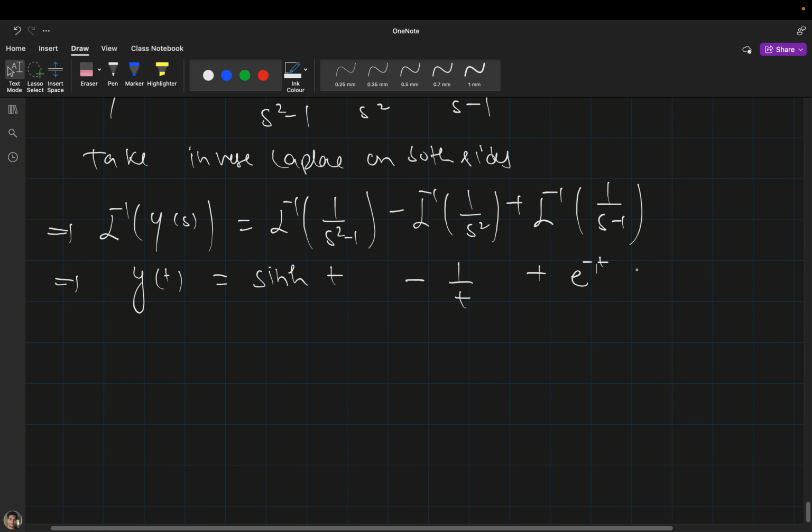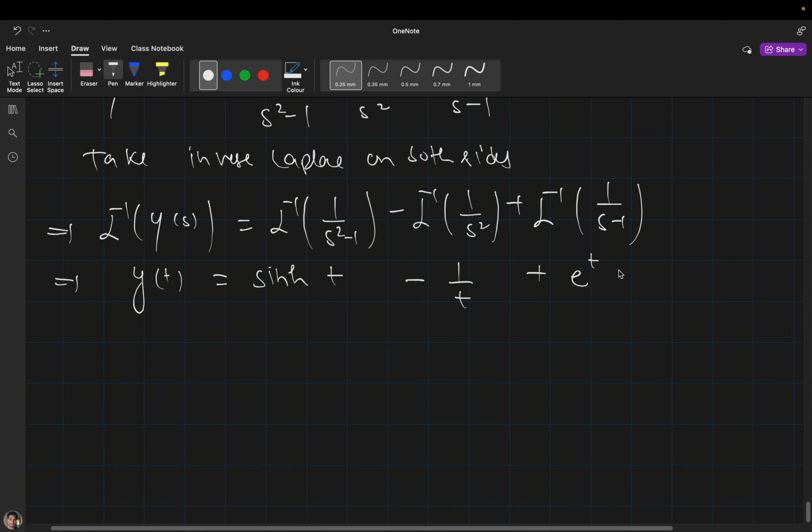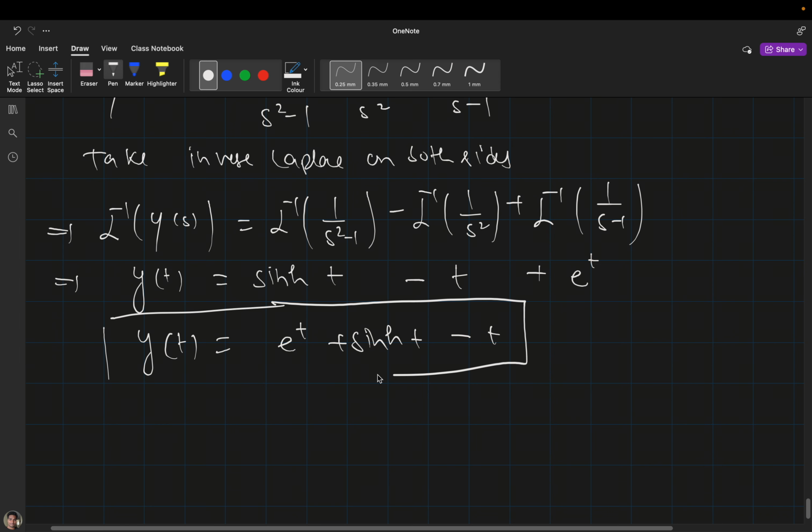So this is the differential equation, not t raised to the minus t, it will be simply t. Yes, there will be only t. So y(t) will be e raised to the power t plus sine hyperbolic t minus t. So this is the solution of our differential equation.